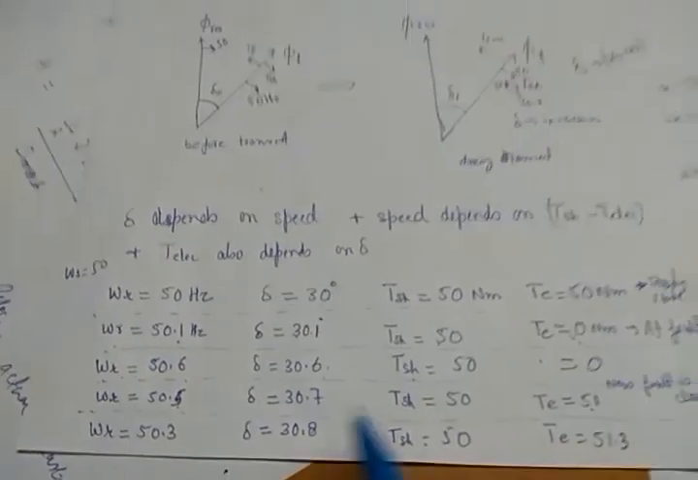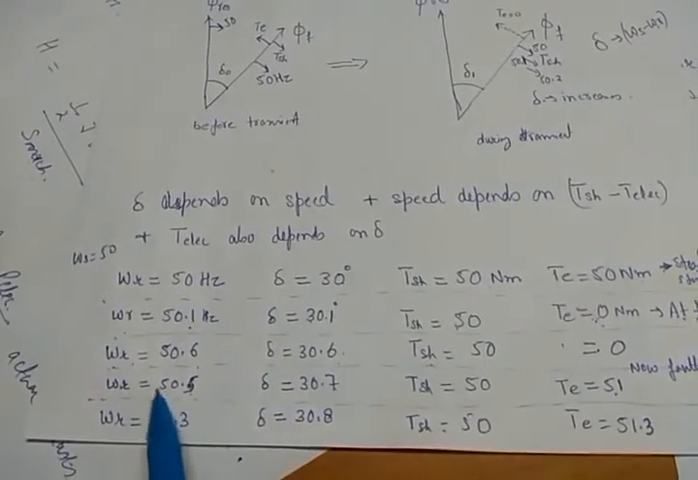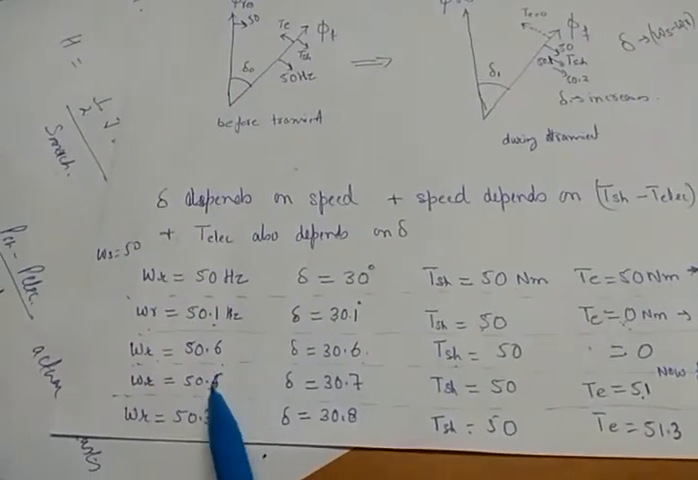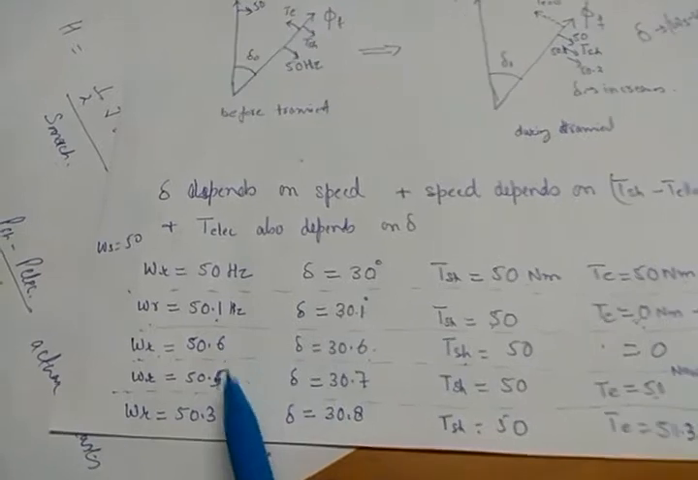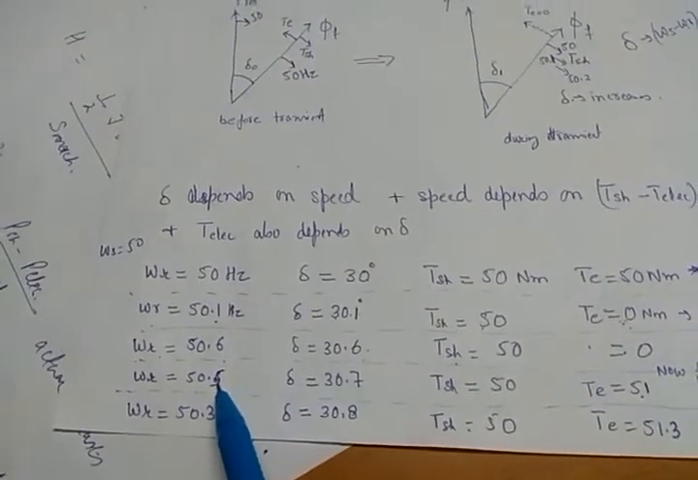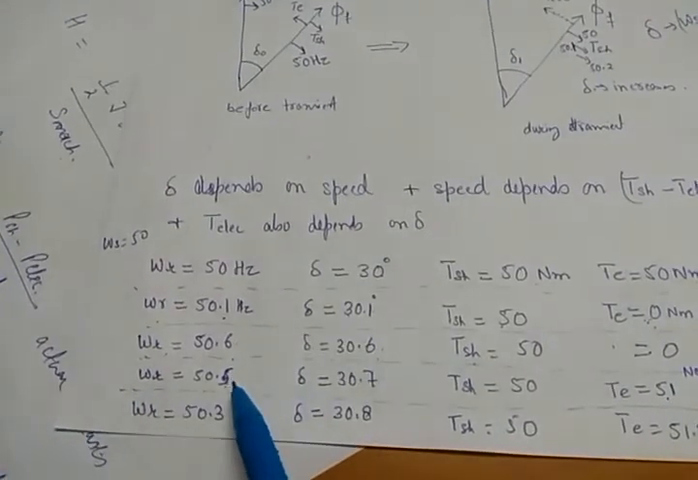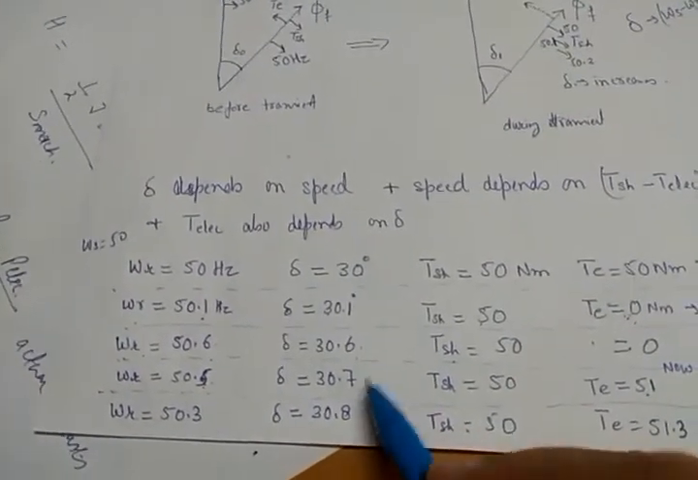Okay, so 30.7, because omega r is still greater than omega s, but it is no more than what it was when there was fault in the system. It is less than that. When there was fault in the system, it was 50.6. Now, when the fault has been cleared, it is 50.5. So what will happen to delta?